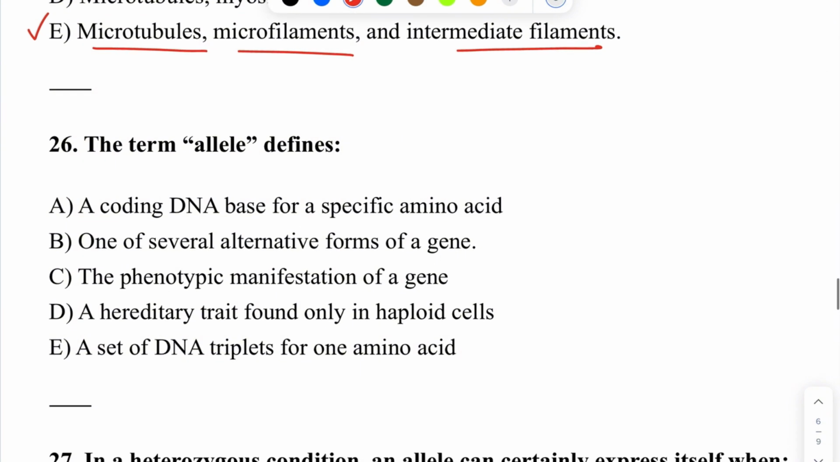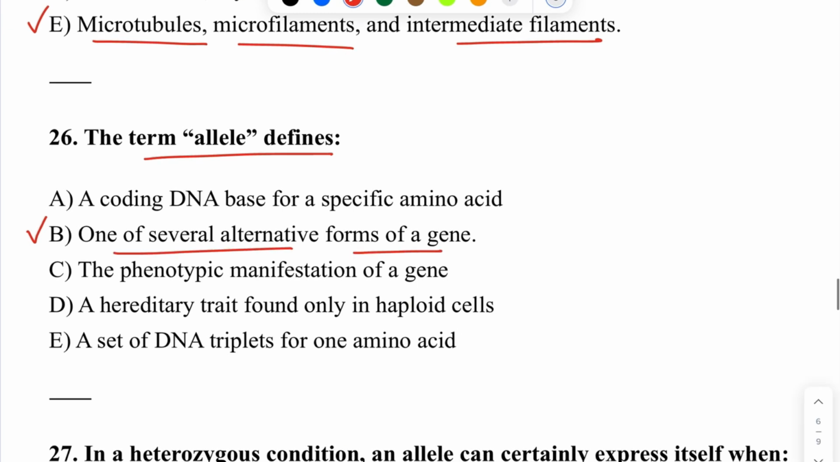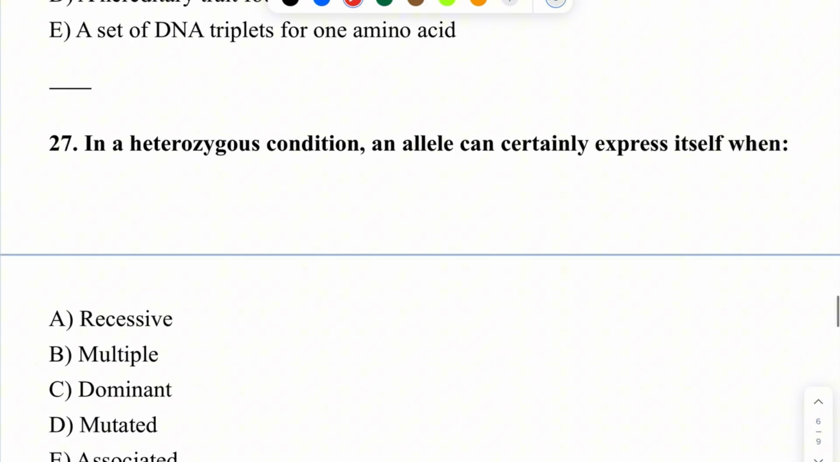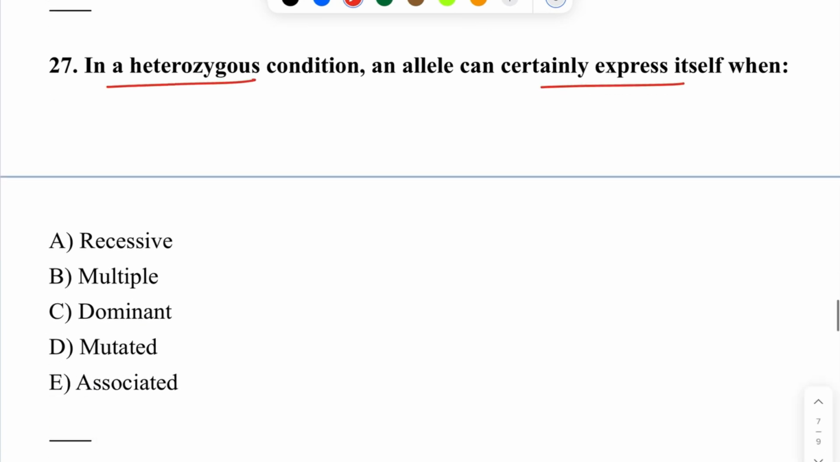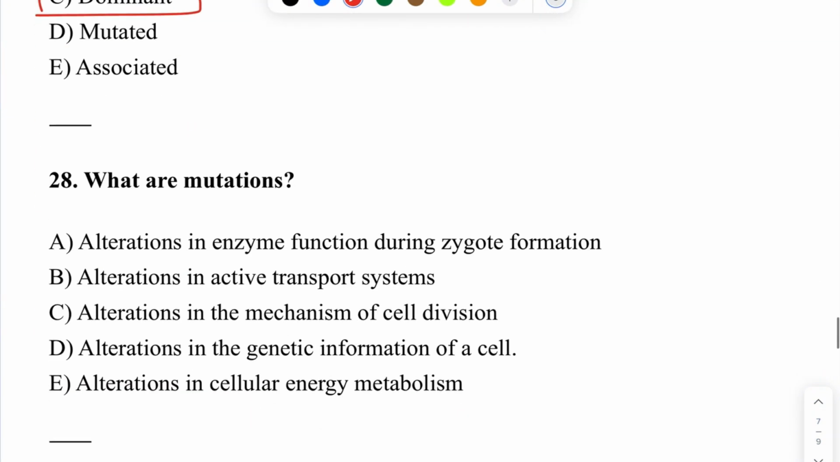So, 26. The term allele defines. The correct answer is B. One of the several alternative forms of a gene. An allele is one of two or more versions of the same gene located at the same position on homologous chromosomes. Different alleles can produce different traits, such as different eye colors or blood types. So, the next question, 27. In the heterozygous condition, an allele can certainly express itself when it is dominant. It's an easy question.